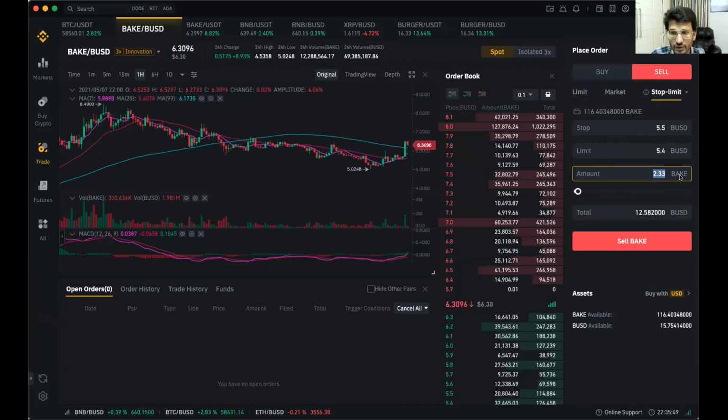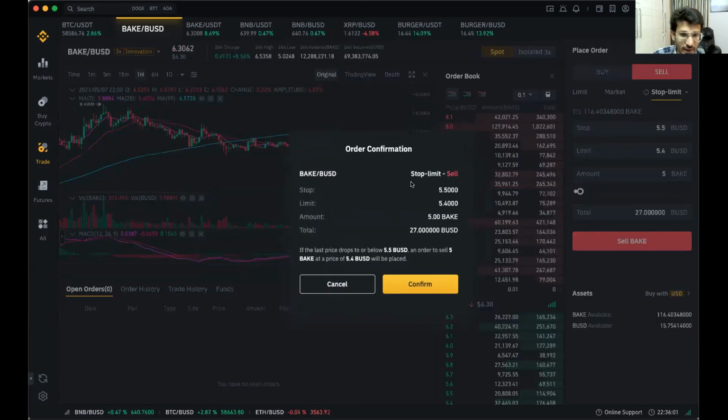How many coins do I want to sell? Let's say I want to sell 5 coins. Stop loss is this, limit is this. I want to sell at 5.4. When I put a sell order, it is confirming here that you want to put a sell order at 5.4. Limit order is 5.4, 5 BAKE, total amount will be $27 I will get if this happens.